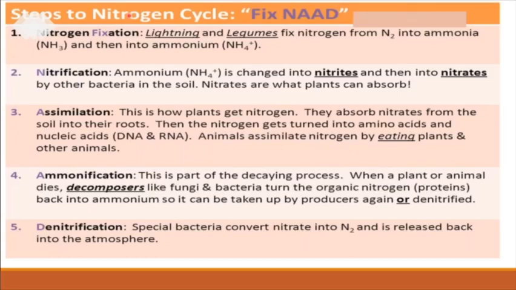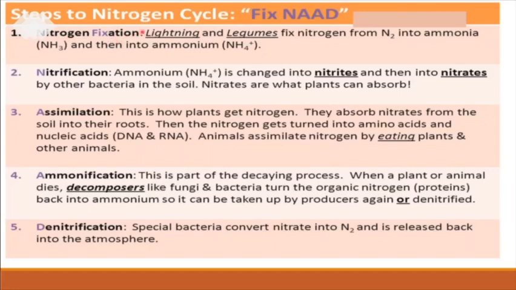Okay, children, that is why this nitrogen is first fixed in the soil and converted into soluble nitrates. And these nitrates are absorbed by plants, and from plants we absorb them into our body. This is how the nitrogen comes into our body and plant body. That is what we call nitrogen fixation.